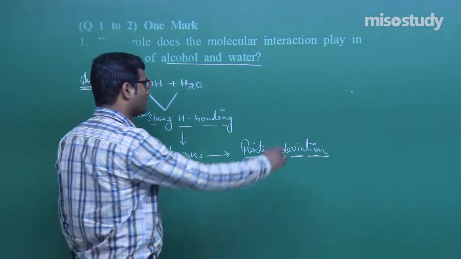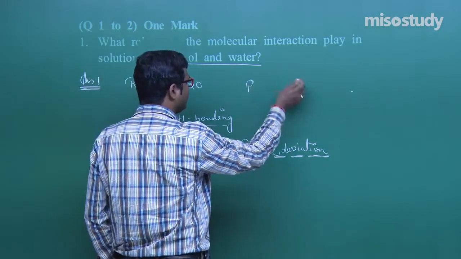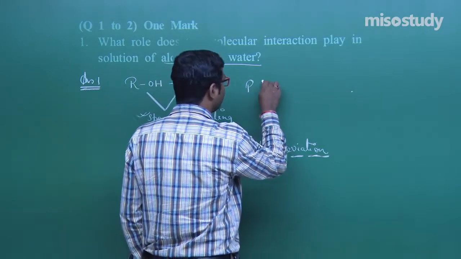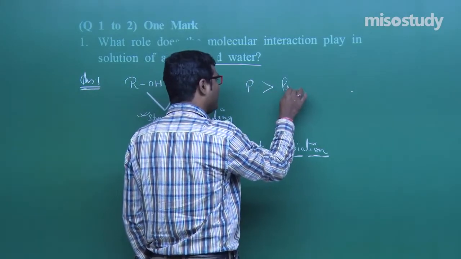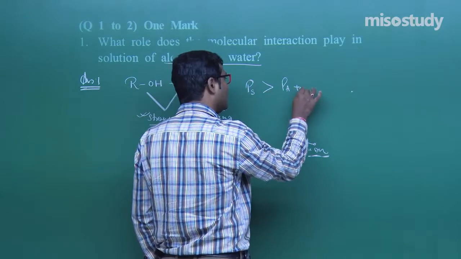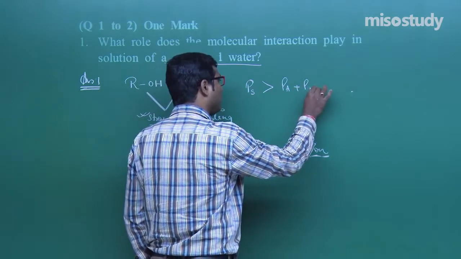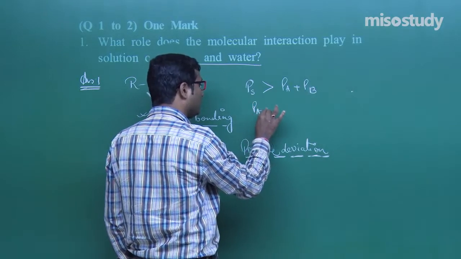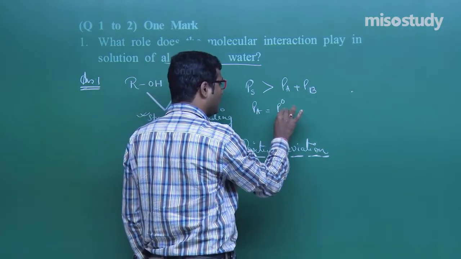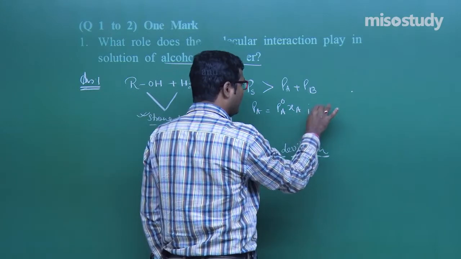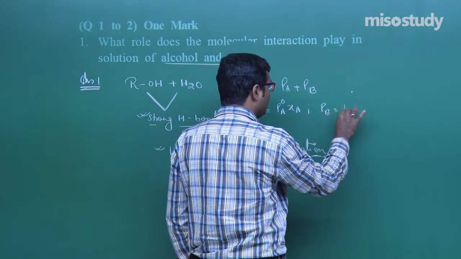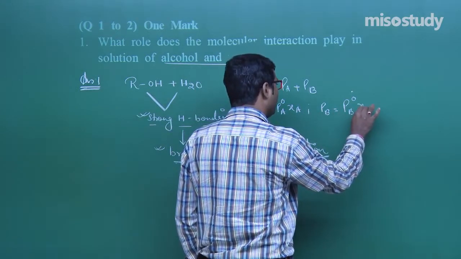It will show positive deviation, that is P is greater than PA plus PB, where PA is equal to P naught A into XA, and PB is equal to P naught B into XB.